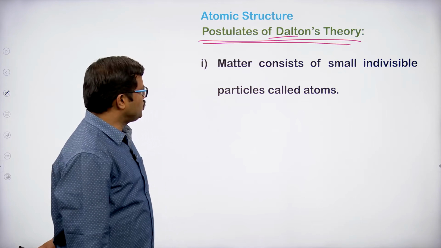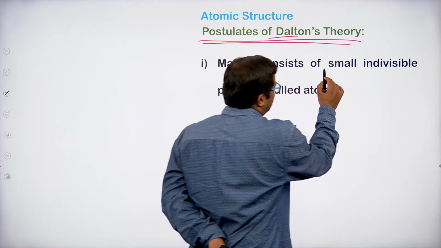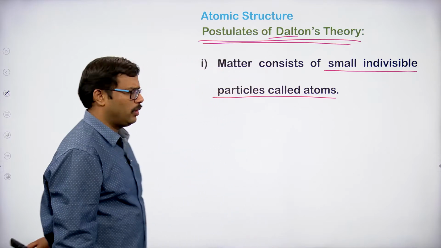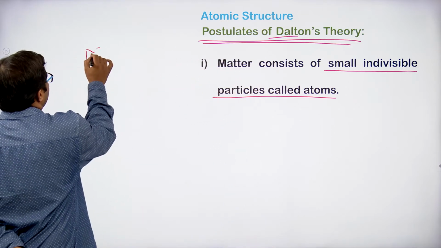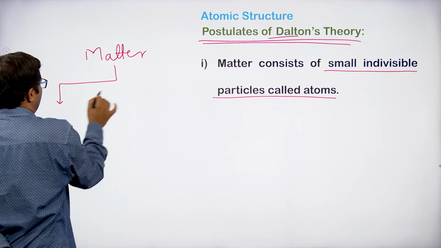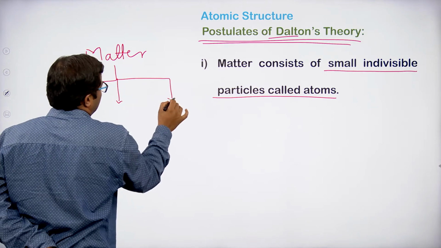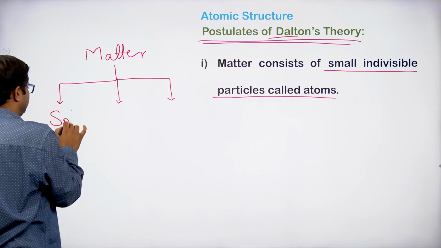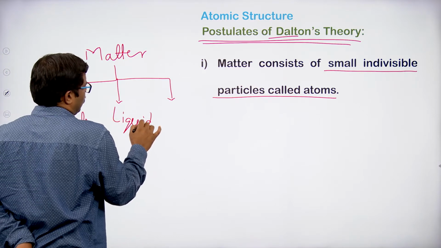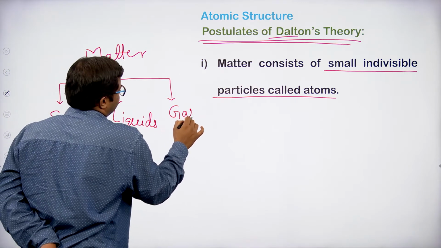So, here the first one: matter consists of small indivisible particles called atoms. Okay, whenever you take matter, as we classify on the physical basis, it is solids, liquids, gases.